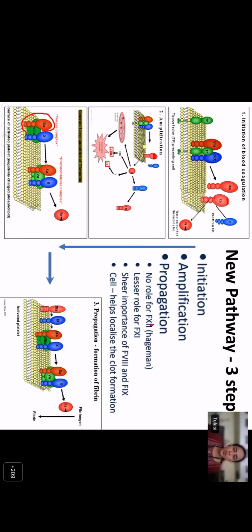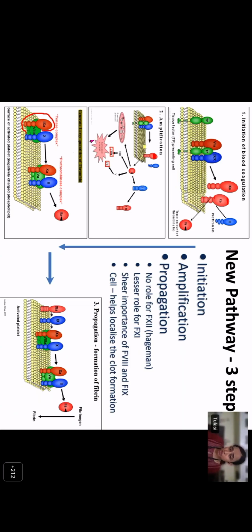So nowhere along this coagulation cascade of the cell-based model did we see that factor 12 is involved, because factor 12 is not involved in the coagulation cascade. There is a lesser role for factor 11, because we saw that the amplification step itself is capable of generating large amounts of thrombin. And we saw the sheer importance of factor 9. That is why hemophilia A or B patients have severe bleeding symptoms. And the cell helps to localize the clot formation, because the clot formation happens on the surface of the activated platelet. This helps to localize the thrombus at the site of the injury.